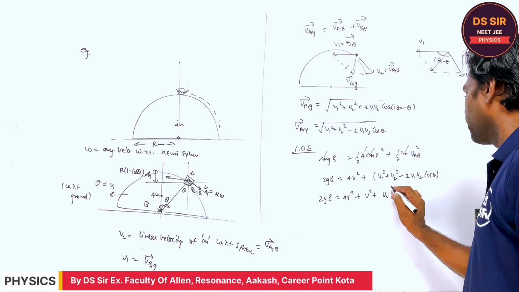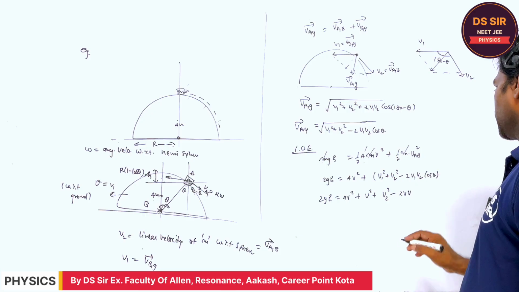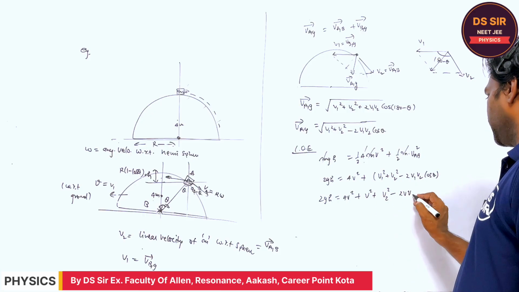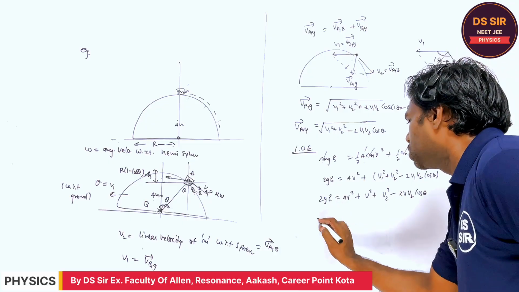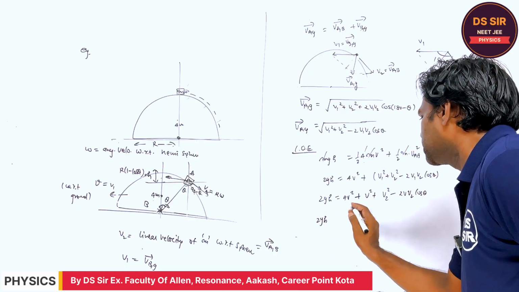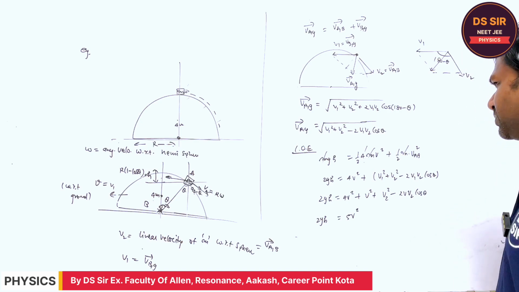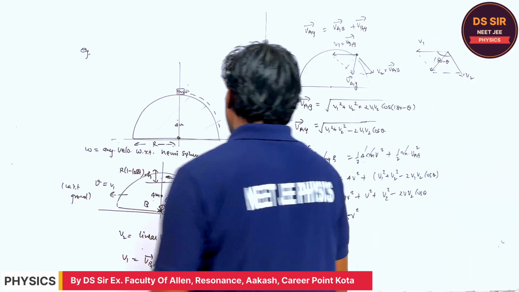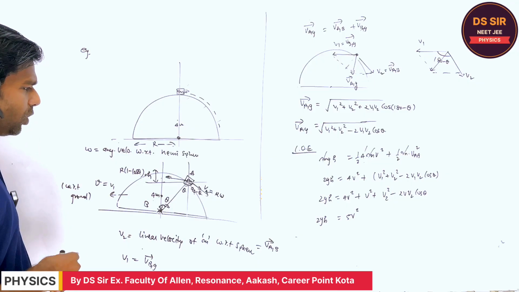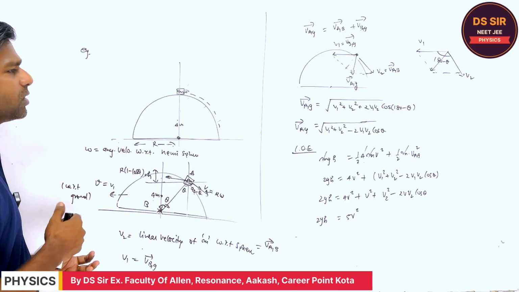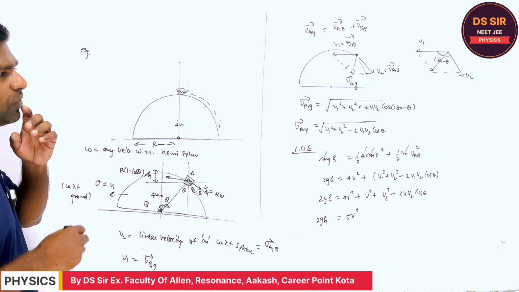Okay, so v2 we have to find. So 2gh is equal to 5v square plus v2 square minus 2v v2 cos theta. Okay, one more thing will be there, wait for one minute, because we also have the conservation of momentum.